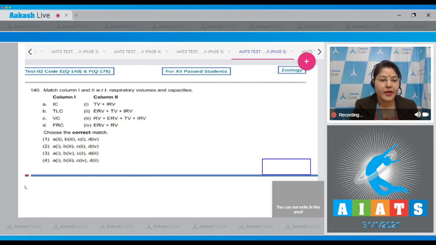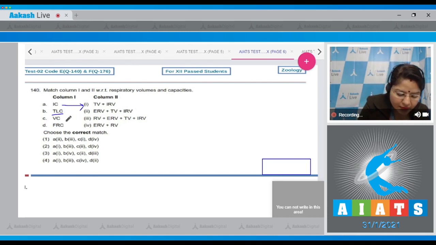Question number 140. Match column 1 and 2 with respect to respiratory volumes and capacities. Column 1. Inspiratory capacity is the sum of tidal volume and inspiratory reserve volume. TLC, that is total lung capacity, is the sum of all the respiratory volumes. So TLC matches with 3. Vital capacity is the sum of ERV, TV and IRV.